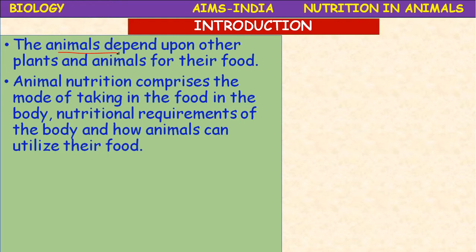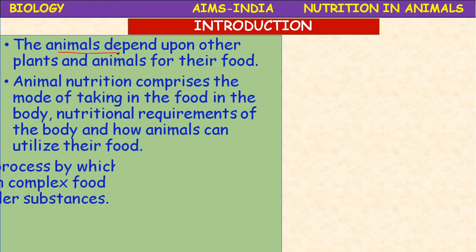The animal nutrition comprises the mode of taking in food in the body, nutritional requirements of the body, and how animals can utilize their food. These all come under animal nutrition.